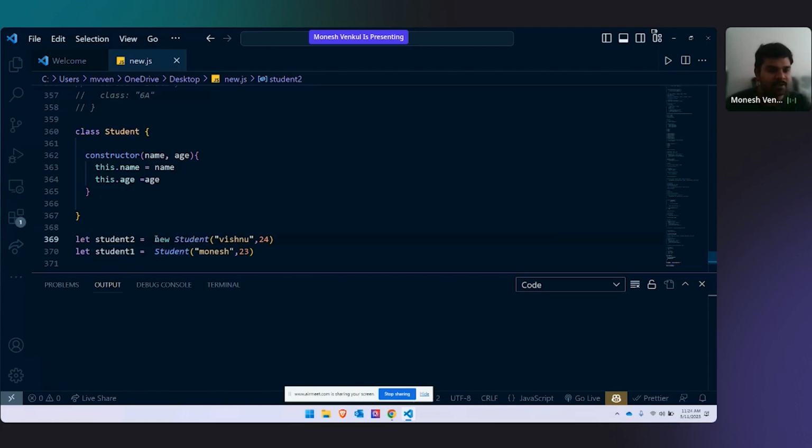Now what new will do is, new is like taking Xerox copies. BMW comes, takes a Xerox of the car blueprint, goes away. Tesla comes, takes a Xerox of the blueprint, goes away. New is nothing but taking a Xerox, just like an instance. Instance is nothing but creating a new copy. We are not touching the original.